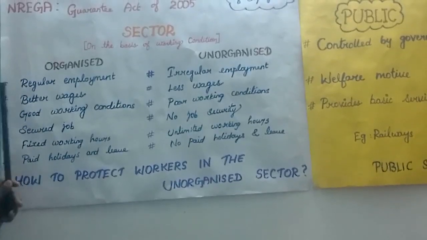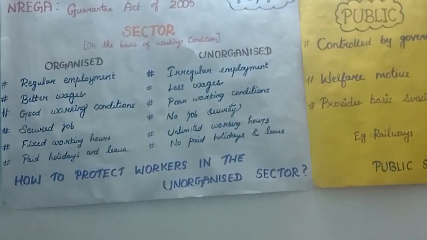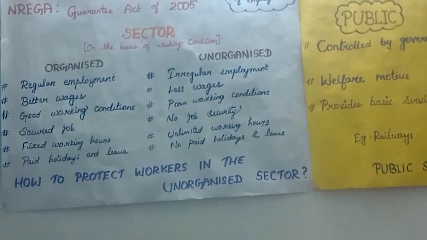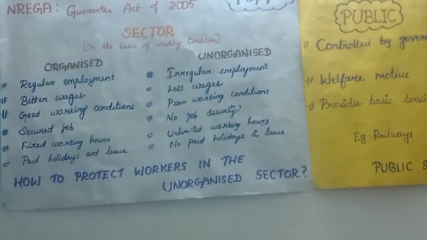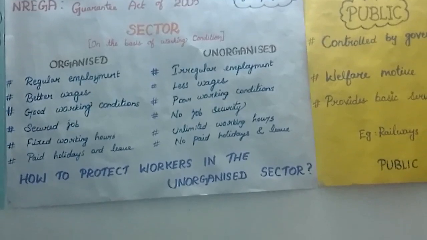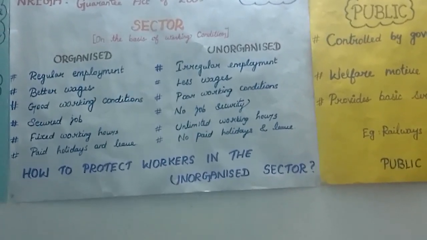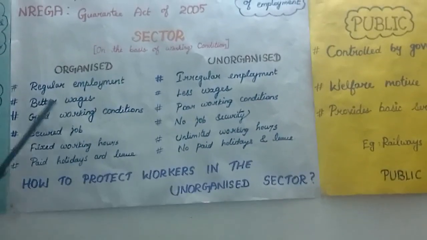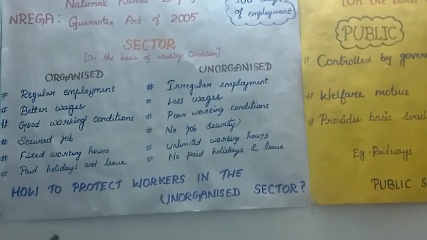In the organized sector, there is regular employment. They work continuously till their retirement age. In central government it is 60 years, and in state government it is 58 years, and due to this corona period it is increased by 1 year, extended to 59 years. So they get a regular employment opportunity in the organized sector.